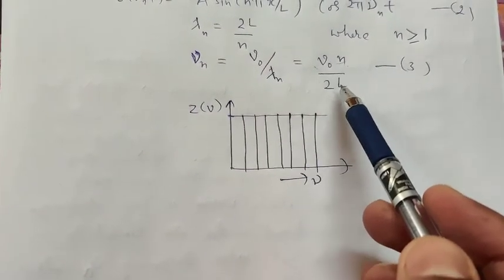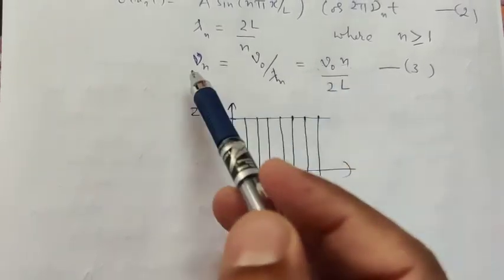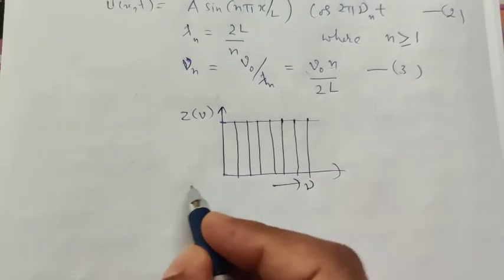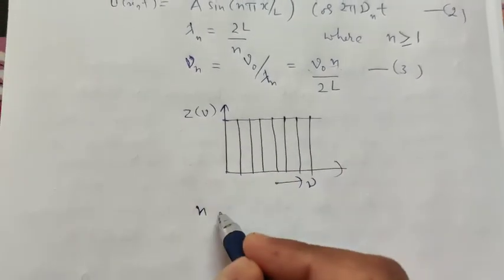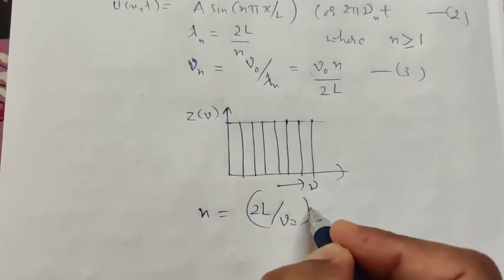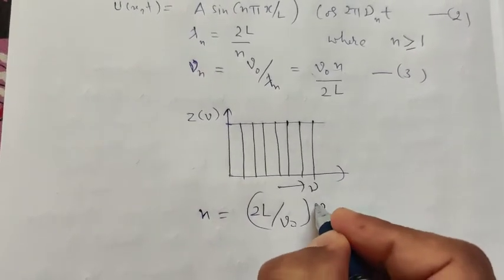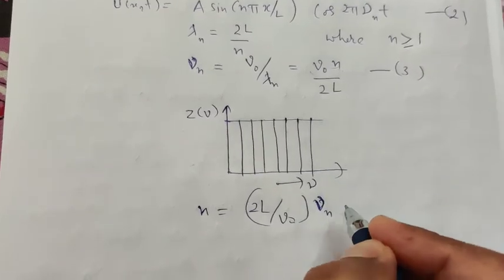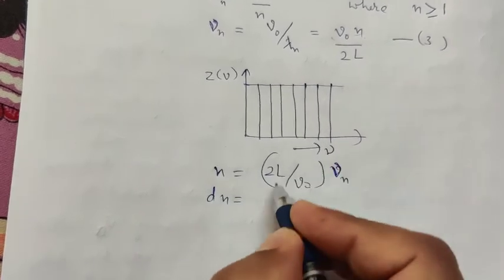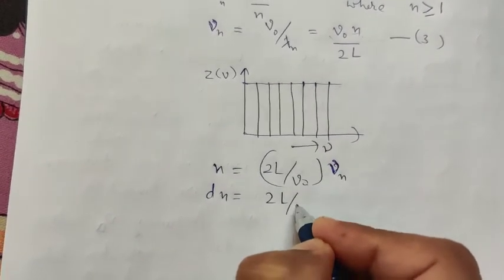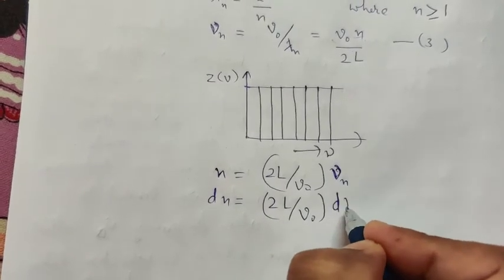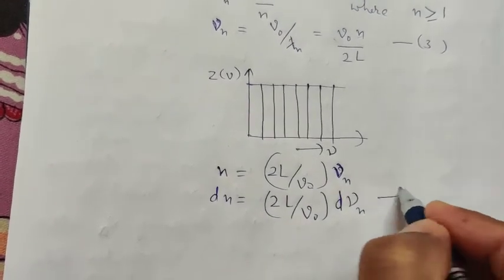Now from this equation we can find the value of n. n will be nu n into 2L upon v naught. From this equation, n will be 2L upon v naught into nu n, and if you differentiate, this will be 2L upon v naught into d nu n, equation number 4.